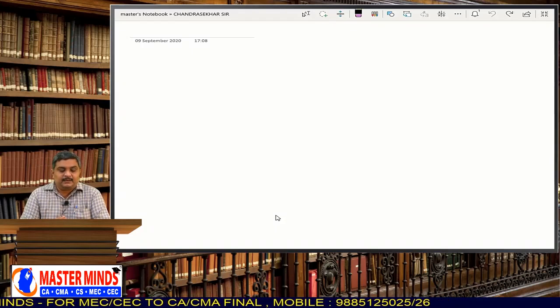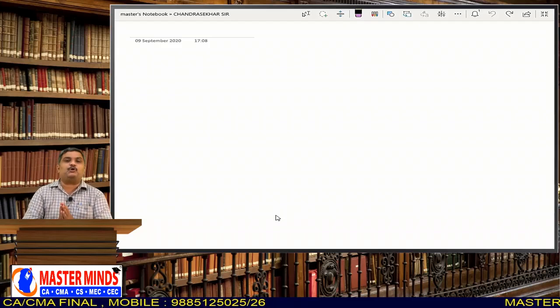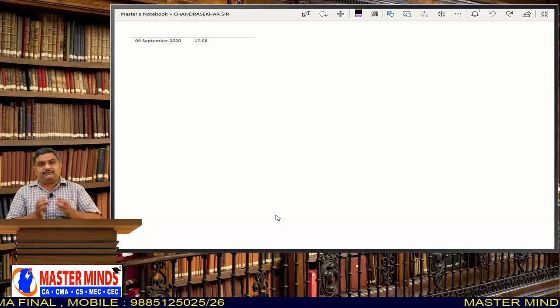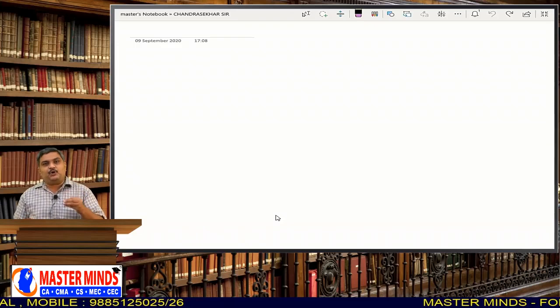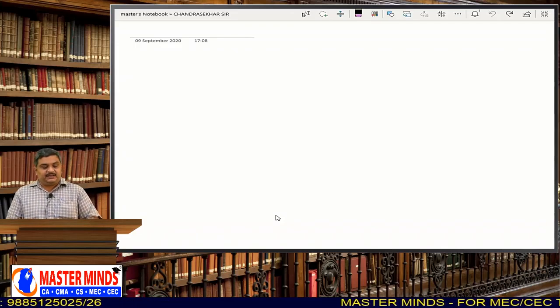So, why should a chartered accountant have knowledge of Enterprise Information System? That is the most important thing we need to understand, and that is the appropriate point where we have to start the subject.